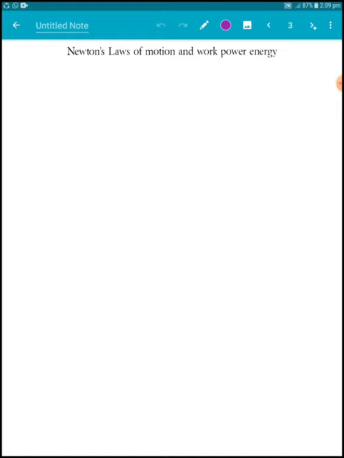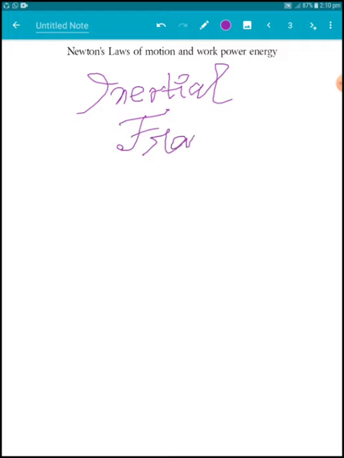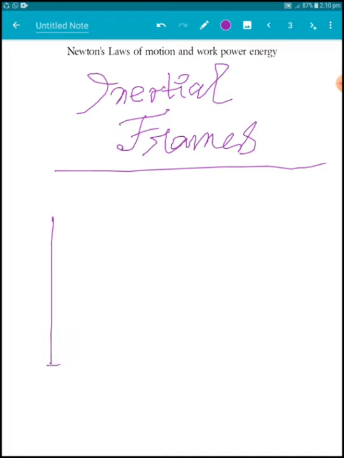Now it should be known that Newton's laws are applicable only to inertial frames. Now what are inertial frames? Inertial frames are those frames which move with a constant velocity with respect to a fixed frame.